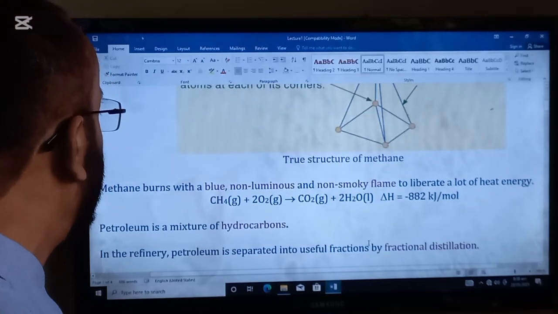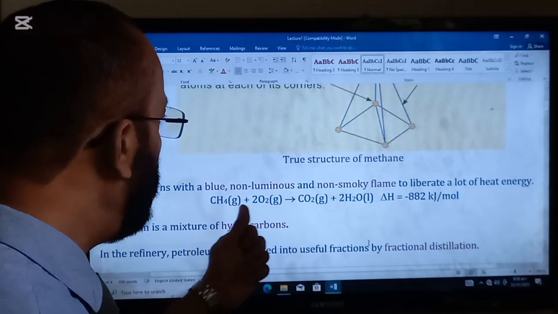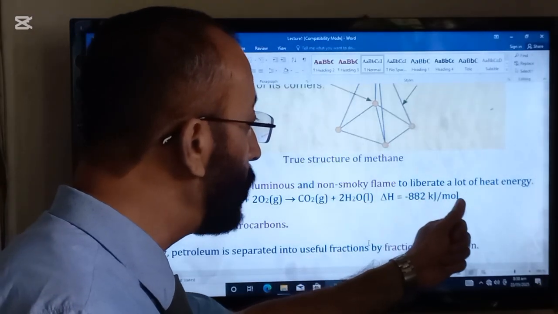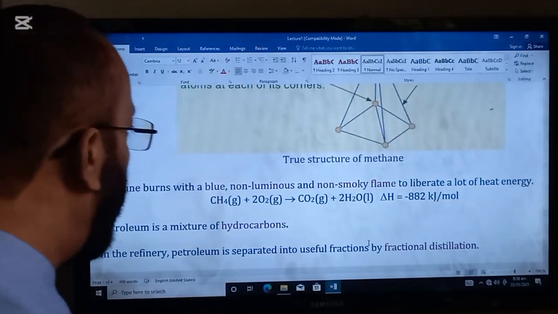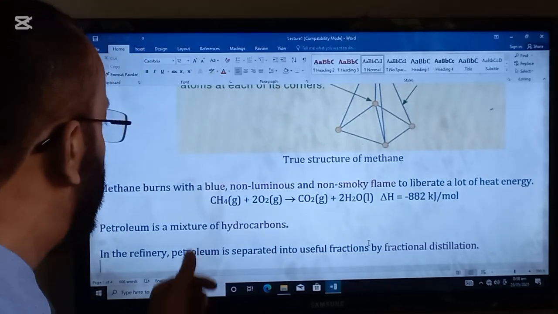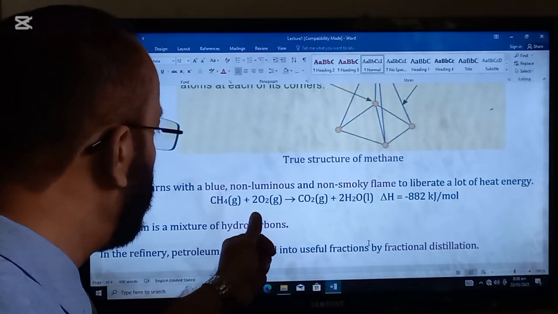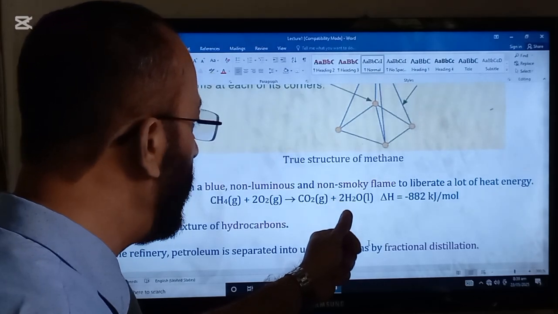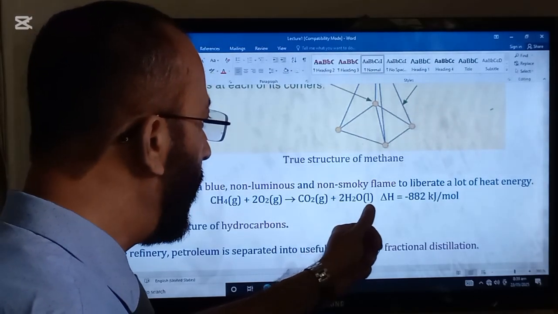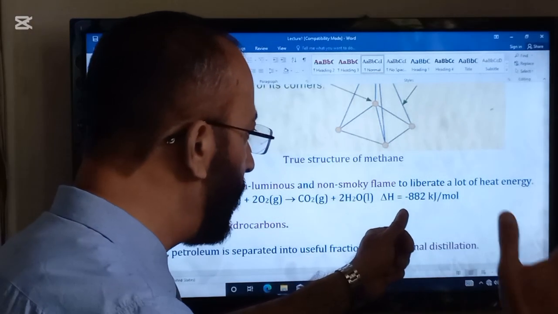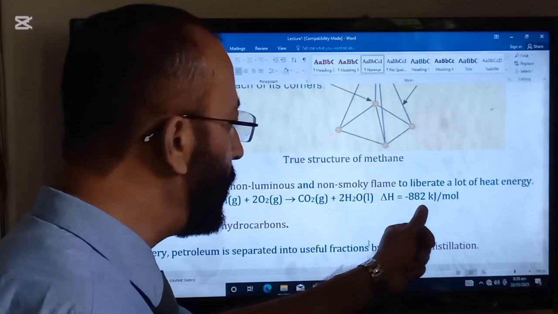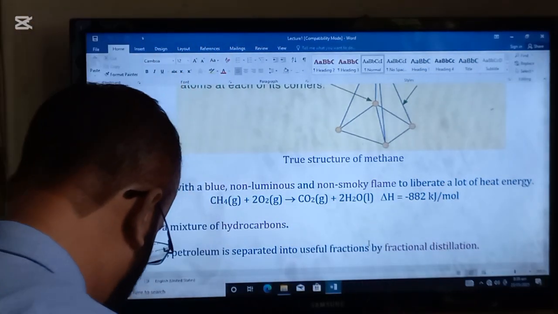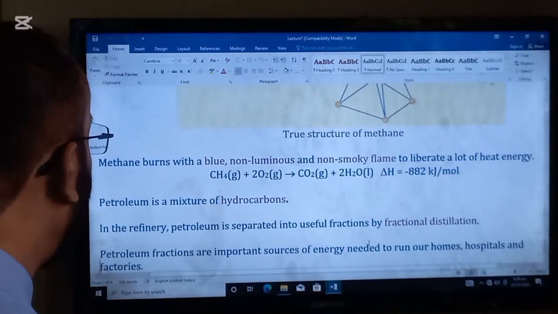Methane burns with a blue, non-luminous and non-smoky flame to liberate a lot of heat energy. And the reaction is here. CH4 plus 2O2 forms CO2 plus 2H2O. And the heat energy given out is 882 kilojoules per mole. This is an exothermic reaction.